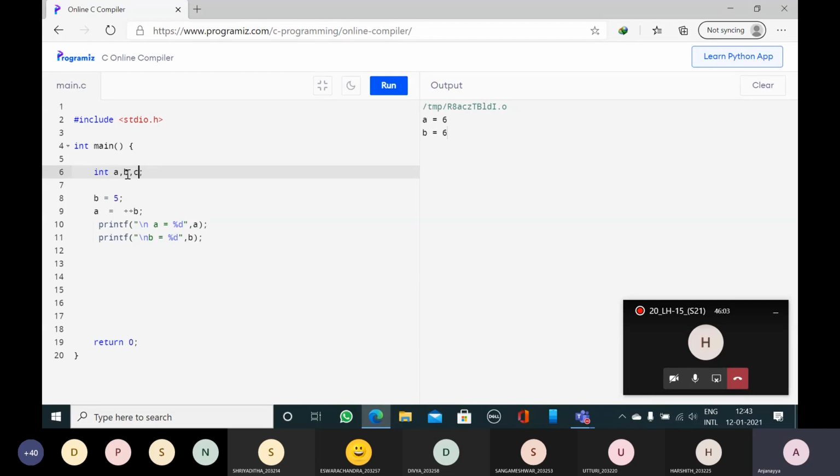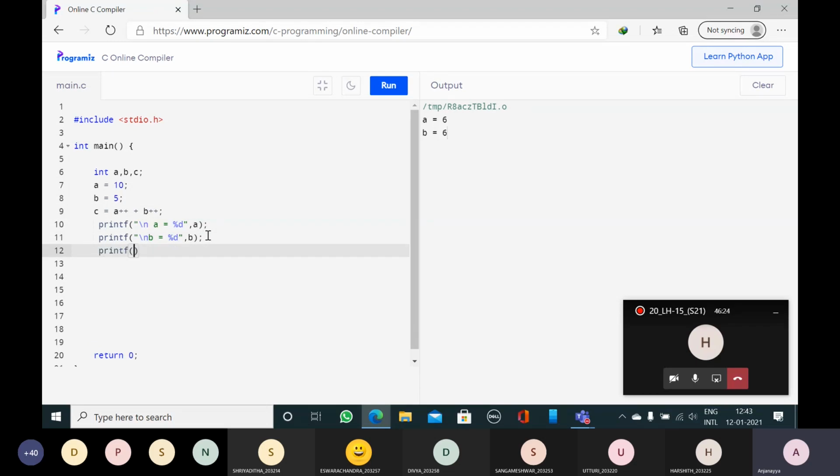Now we shall take some bigger expression. I'll take one more variable c. Now I will assign a is equal to 10 and b is equal to 5. Now I will do c is equal to a plus plus plus b plus plus.